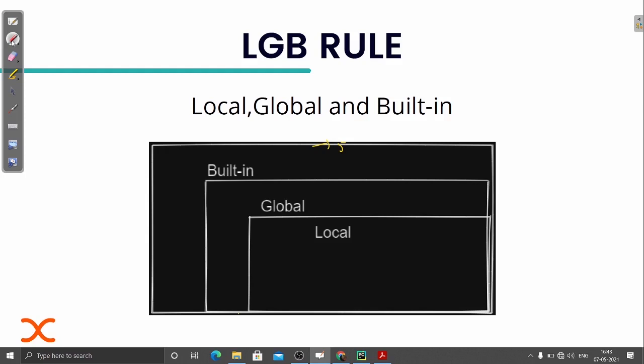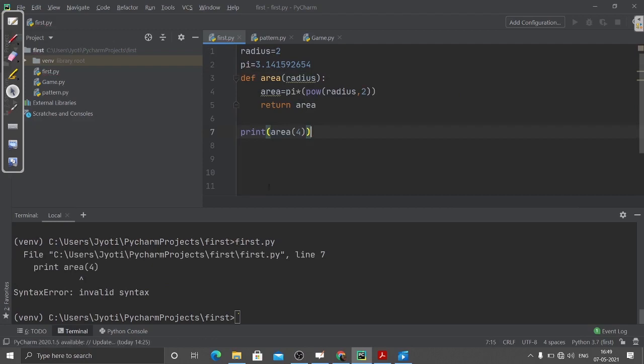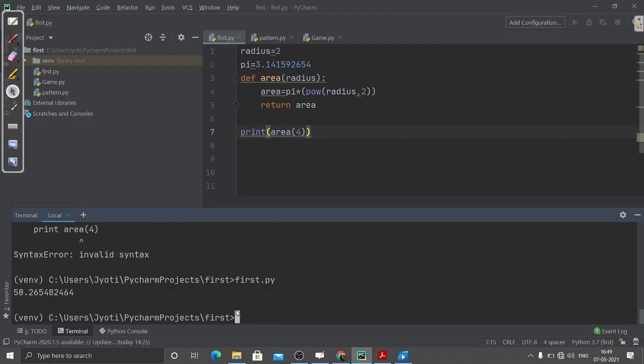Let me explain all of this with a code so that it will be easy for you all. So the value has been printed.